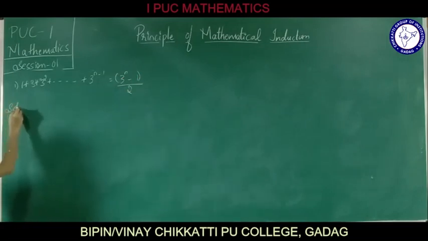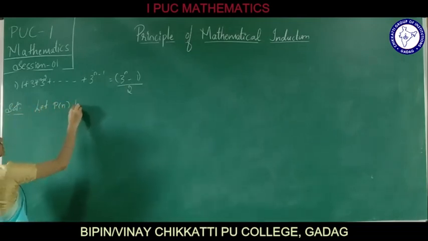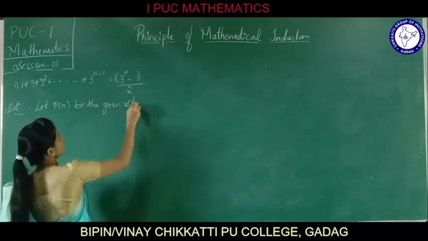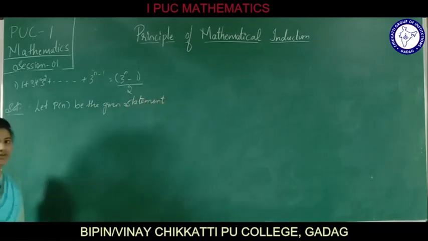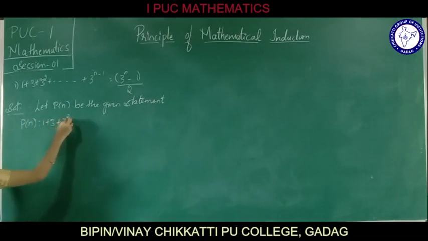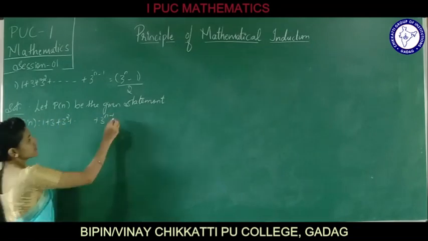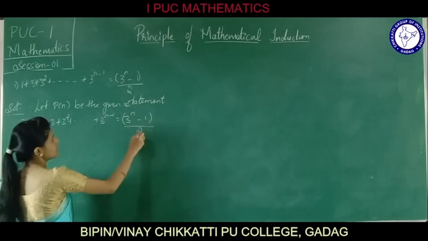Solution. Let us assume that P of n is the given statement. What happens if P of n is the given statement? We can write P of n as 1 plus 3 plus 3 square plus so on up to 3 raised to n minus 1, which is equal to (3 raised to n minus 1) divided by 2.